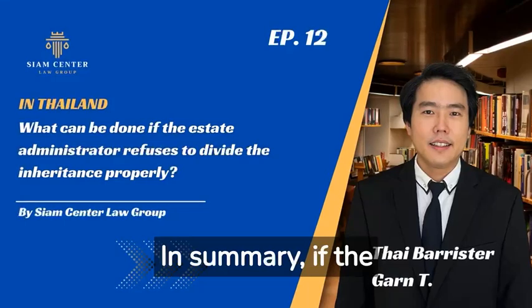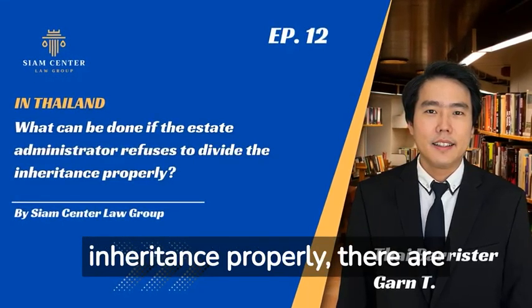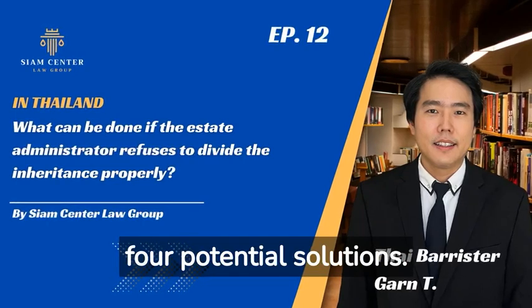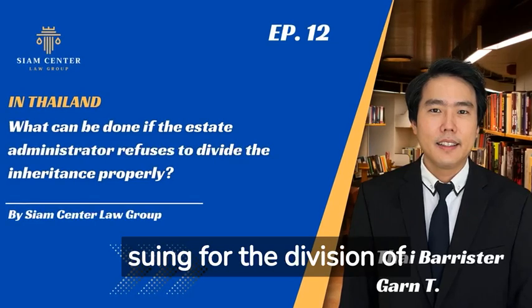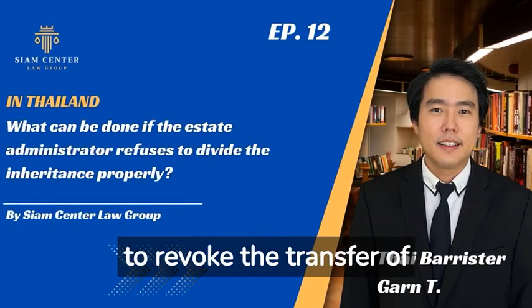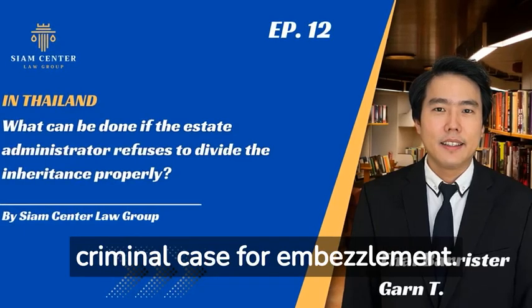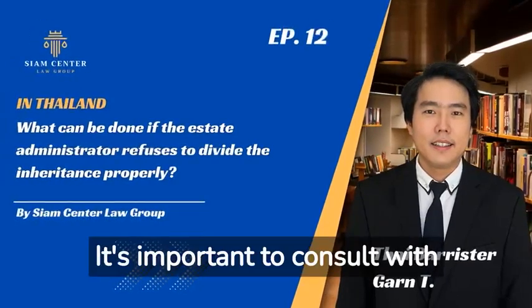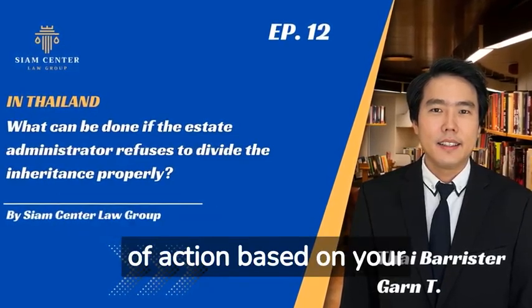In summary, if the estate administrator in Thailand refuses to divide the inheritance properly, there are 4 potential solutions. These include withdrawing the trustee, suing for the division of inheritance, filing a lawsuit to revoke the transfer of inheritance, or pursuing a criminal case for embezzlement. It's important to consult with a qualified legal professional to determine the best course of action based on your specific circumstances.